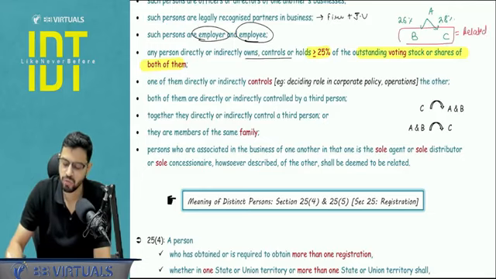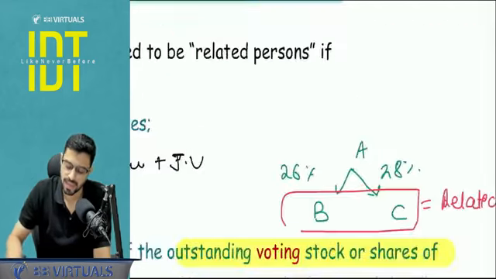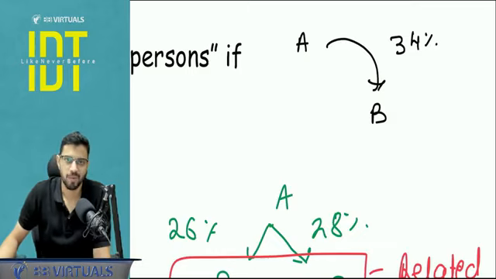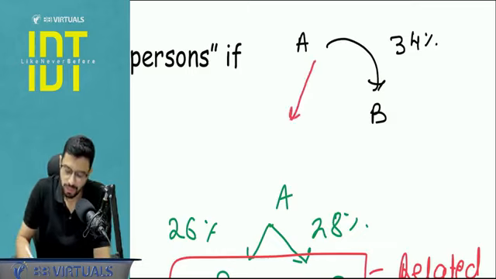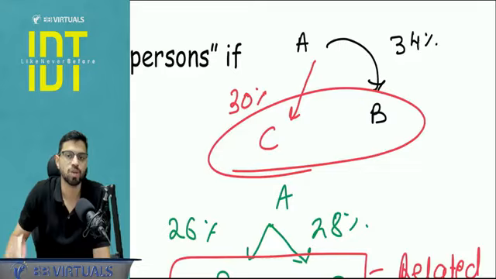Many people get confused when a question like this is asked. Pay attention. A is holding 34%, let's say, in B. Is this related? Answer is no. No, this is not related. That 25% thing that you are applying is with respect to one person holding in two companies. So let's say he's also holding in C, let's say 30%. Now B and C are related to each other, not A.